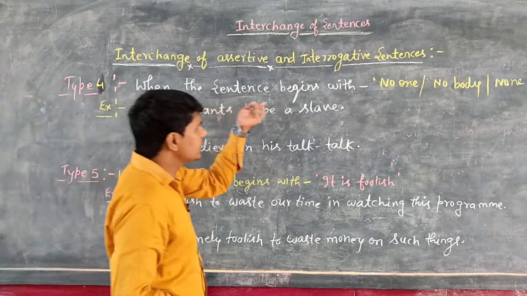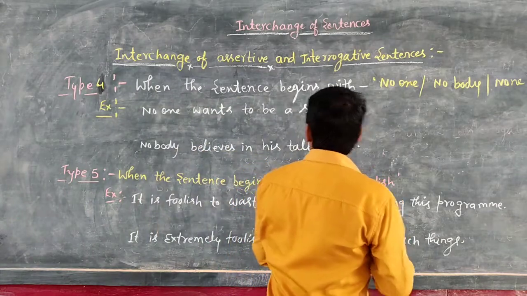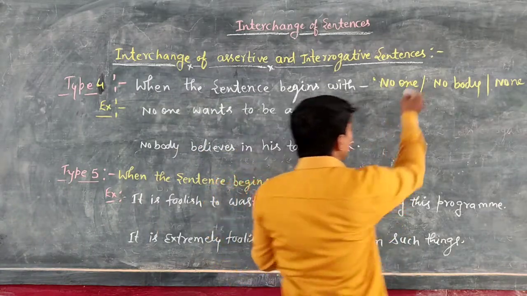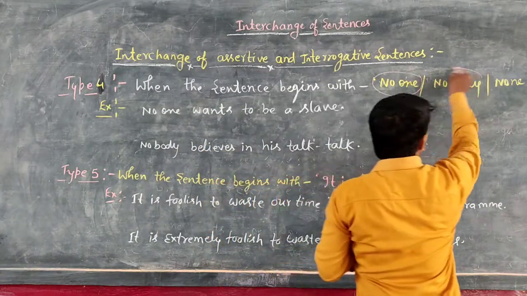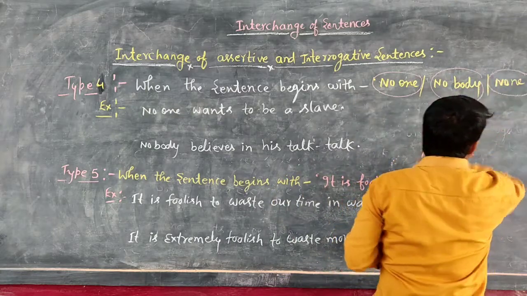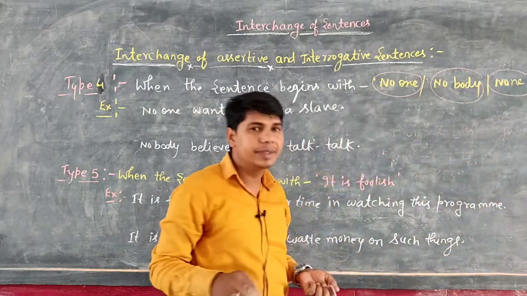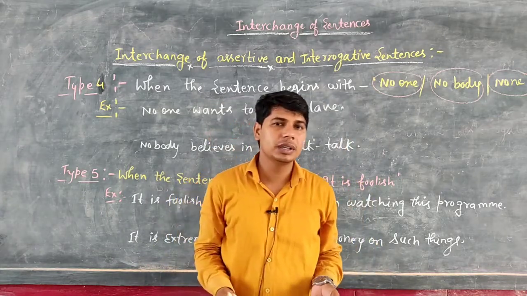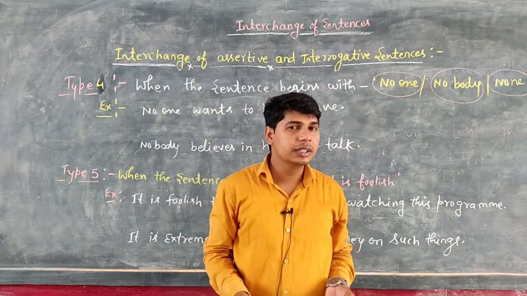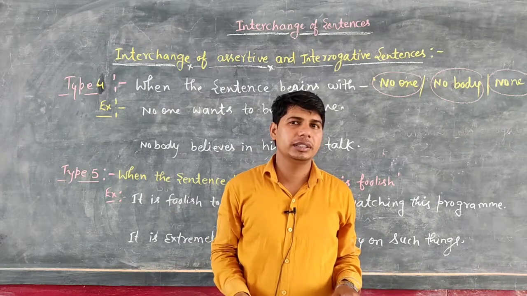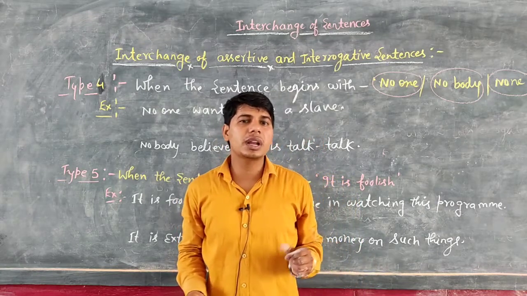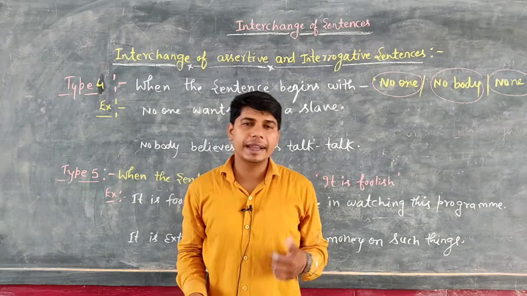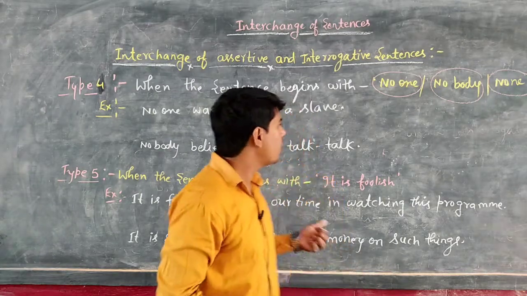When the sentence begins with the word no one, nobody or none. Okay students, if the assertive sentence begins with the word no one, nobody or none, and you are asked to change it into an interrogative sentence, then what will you do?